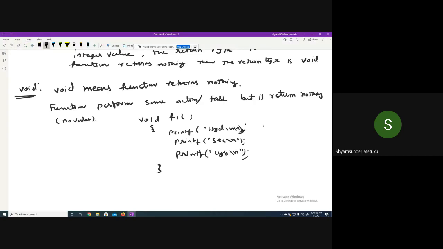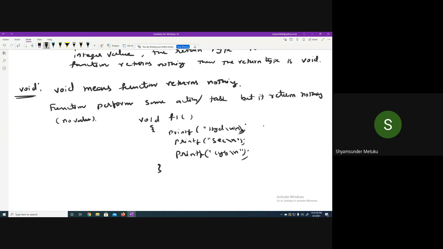I'll give one more example. When you go to an ATM machine, the moment you insert a card, what options will be visible? Once your PIN number is okay, you will be able to see so many things, right? Mini statement, then withdrawal, then balance, other options. So this is the menu basically. It does nothing by itself. Based on your selection, it will perform an action. Whenever you need to display menu items, the void function is always suitable.